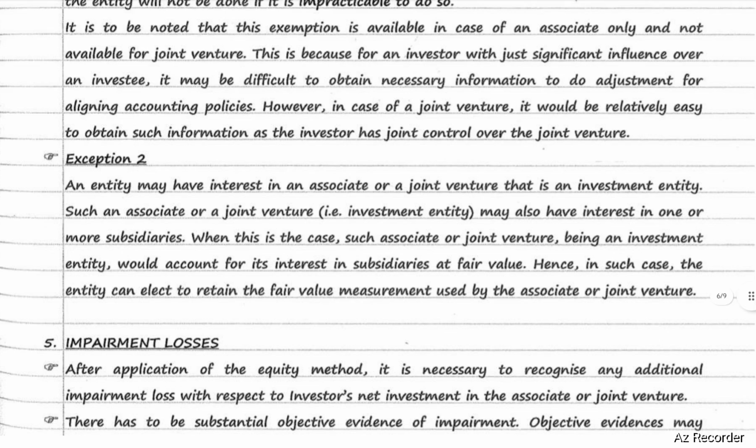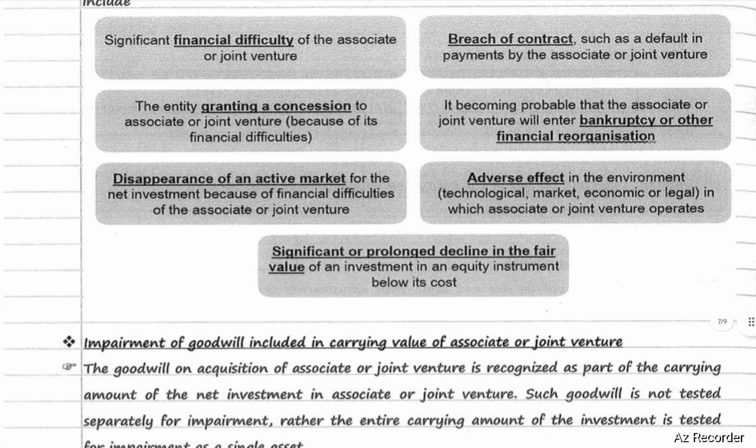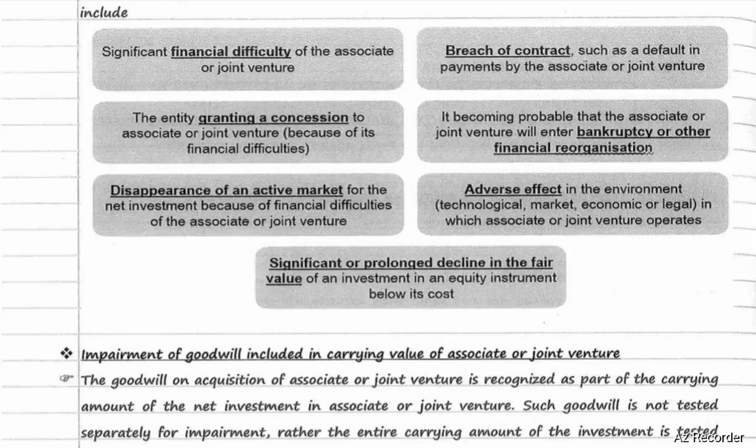Objective evidences may include significant financial difficulty of the associate or joint venture, or the entity granting a concession to the associate or joint venture because of its financial difficulties, disappearance of an active market for the net investment because of financial difficulties of the associate or joint venture, and significant or prolonged decline in the fair value of an investment in an equity instrument below its cost, breach of contract such as default in payments by the associate or joint venture, it becoming probable that the associate or joint venture will enter bankruptcy or other financial reorganization, adverse effect in the environment, that is technological, market, economic, or legal, in which the associate or joint venture operates. These are the substantial objective evidence of impairment.